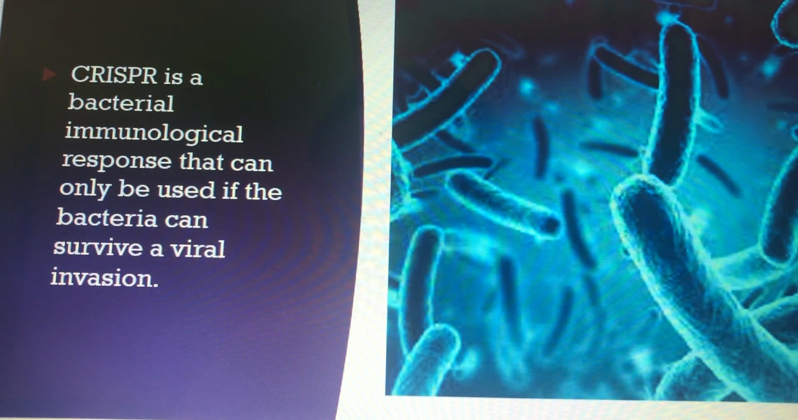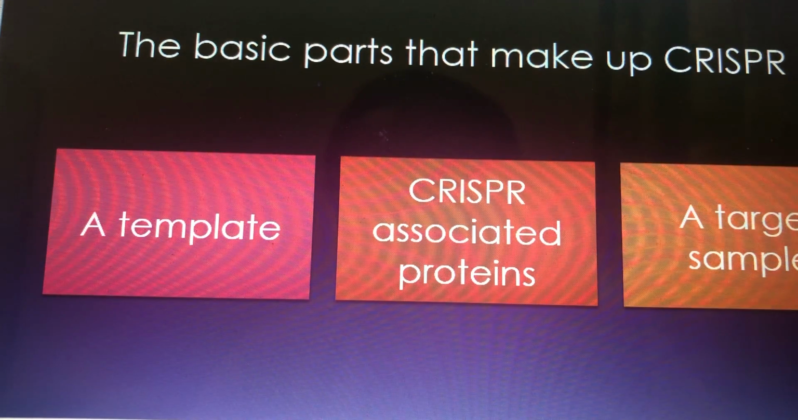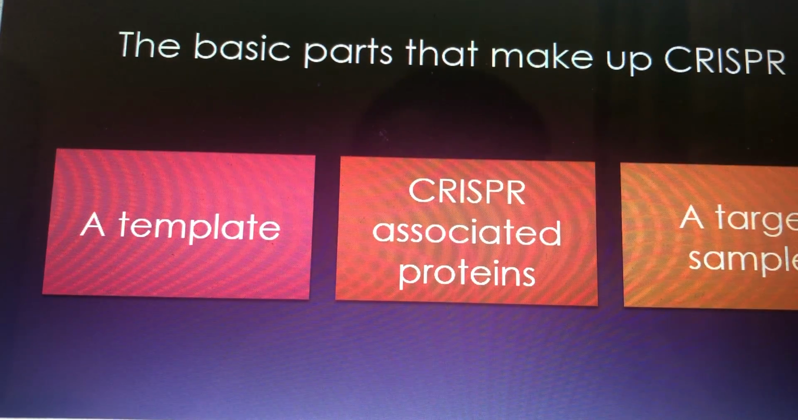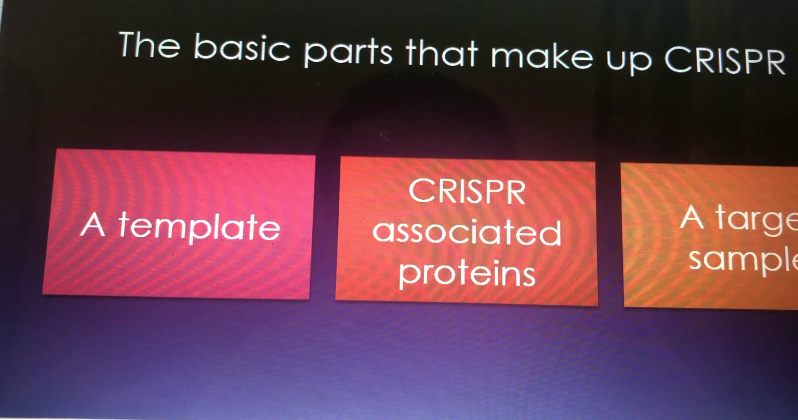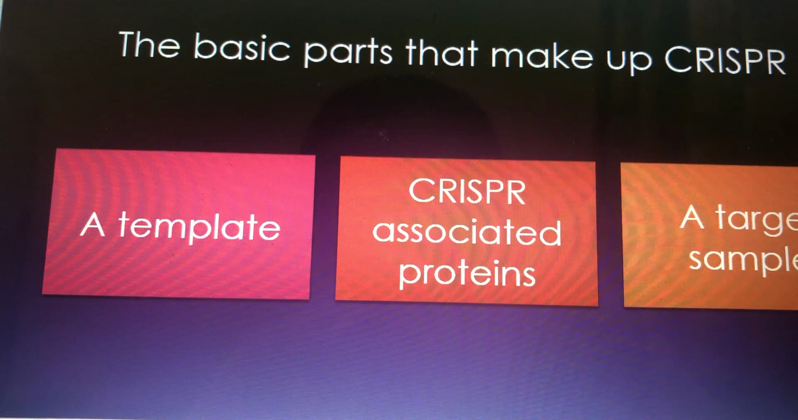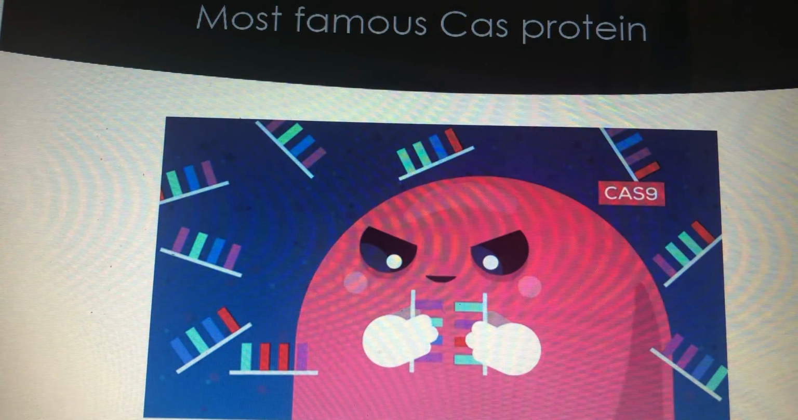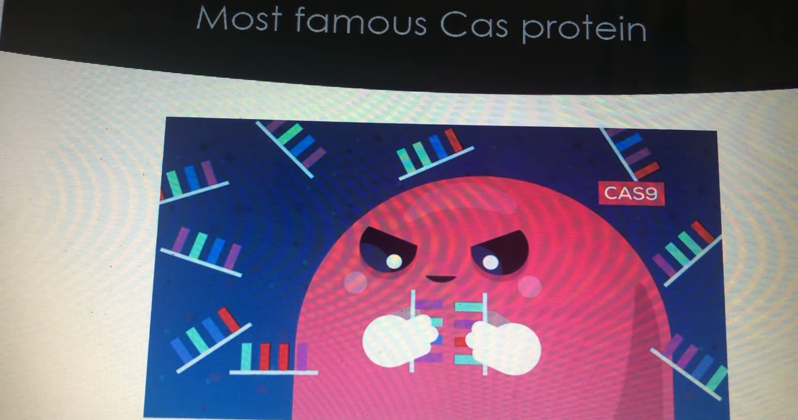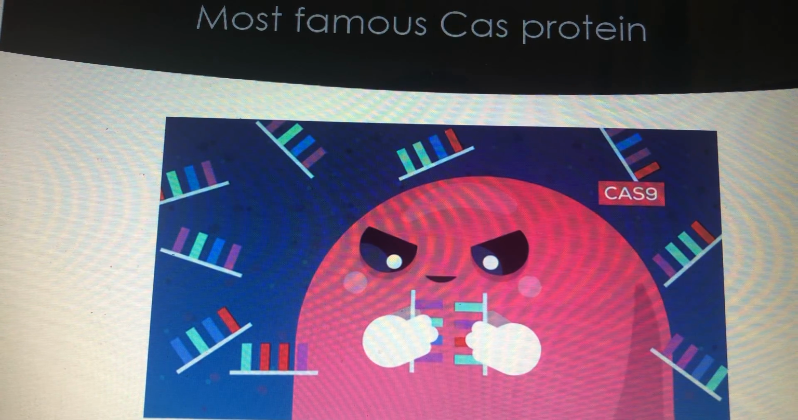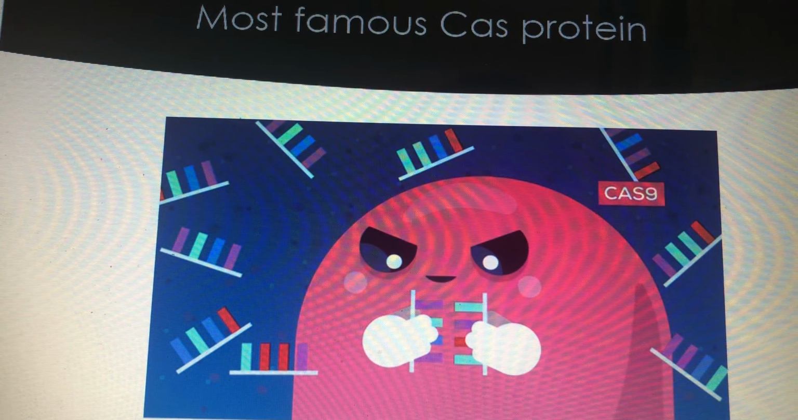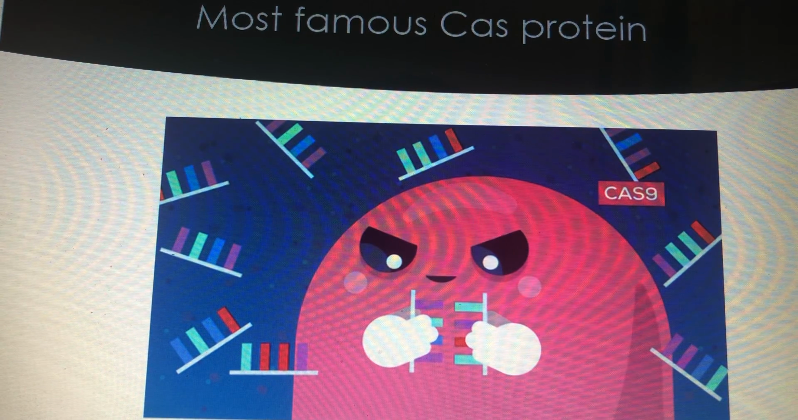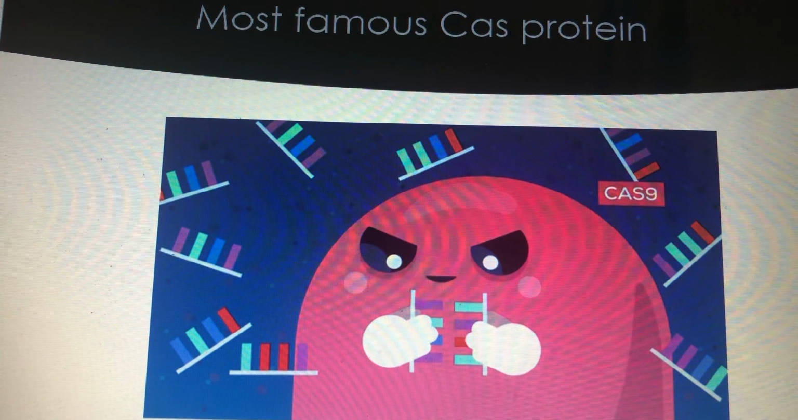Now that we understand that, we move on to what is CRISPR real quick. CRISPR is a bacterial immunological defense system that can only be activated after a bacteria survives a viral infection. The reason why this can only happen afterwards is because we need a template to work with. Essentially, CRISPR-associated proteins need a template to work with, so it can only occur after the bacteria survives a viral infection. We also need a target sample, which would be a reinfection in the case of a bacteria. The most famous Cas protein is known as Cas9 because this protein has been used by scientists over the years for genetic editing of various organisms, and also because of how specific these Cas proteins really are.